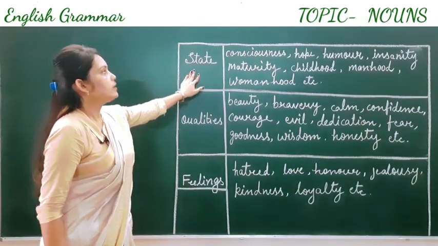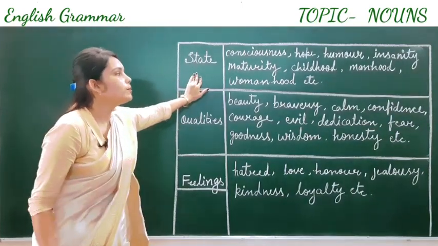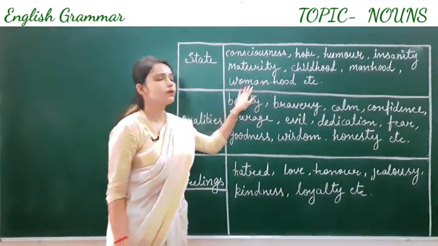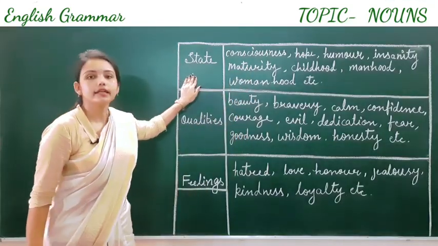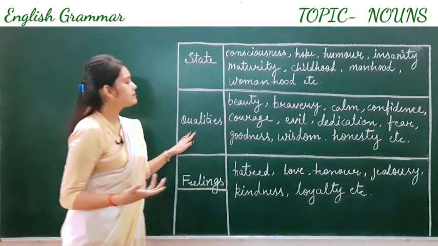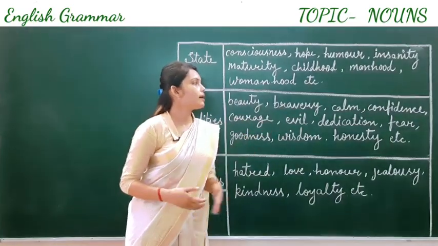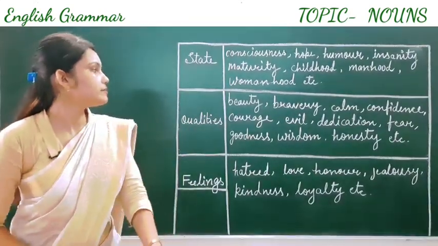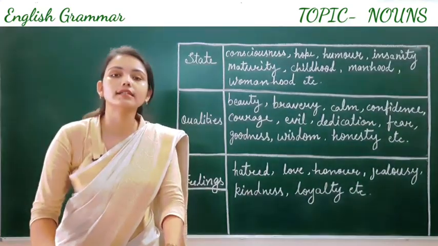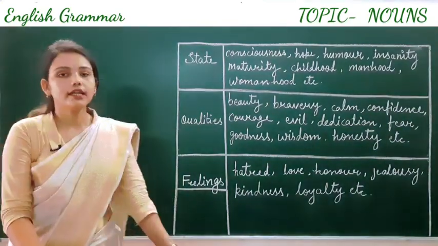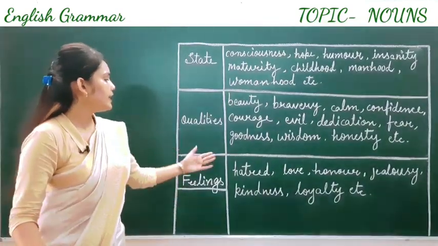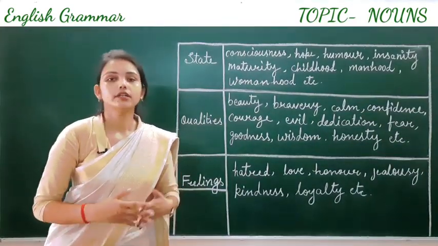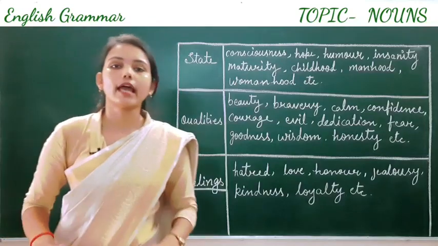In state we will see consciousness, hope, humor, insanity, maturity, childhood, manhood, womanhood, etc. Second is qualities. Qualities means beauty, bravery, calm, confidence, courage, ability, dedication, enthusiasm, fear, goodness, wisdom, honesty, etc. Next is feelings. In feelings we will see, for example, hatred, love, honor, jealousy, kindness, loyalty, etc. So these are some examples of abstract noun.